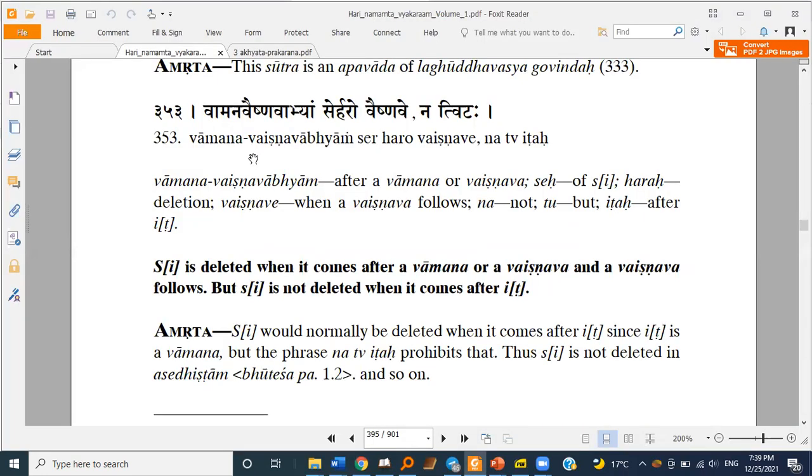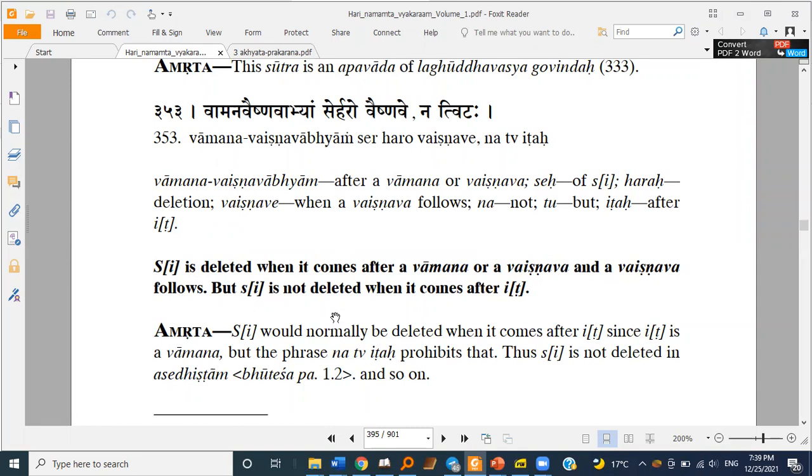Vamana Vaishnavabhyam Ser Haro Vaishnave Na Tvitaha. That C gets deleted when it comes after a Vamana or a Vaishnava, and a Vaishnava follows. So the Purva Nimitta could either be a Vamana or a Vaishnava, and the Paranimitta has to be a Vaishnava.